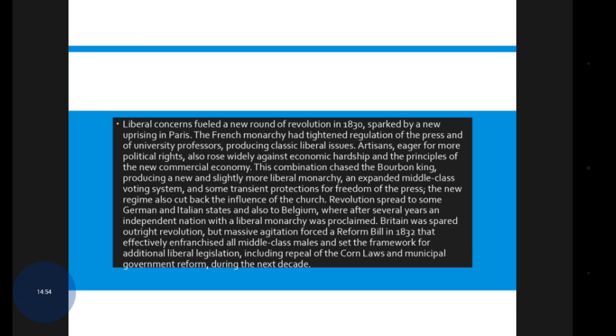The revolution spread to some German and Italian states and also to Belgium, where after several years an independent nation with a liberal monarchy was proclaimed. Britain saw no outright revolution, but massive agitation forced a reform bill in 1832 that effectively enfranchised all middle class males and set the framework for additional liberal legislation, including repeal of the Corn Laws and municipal government reform during the next decade.